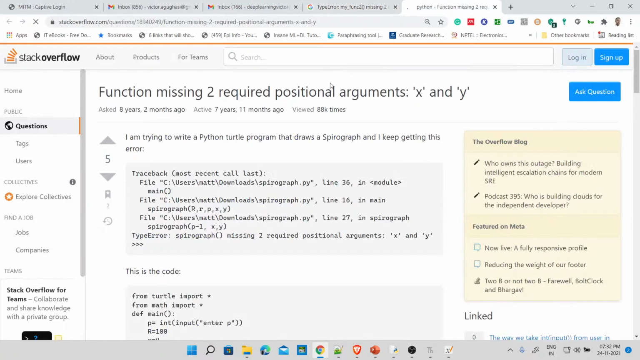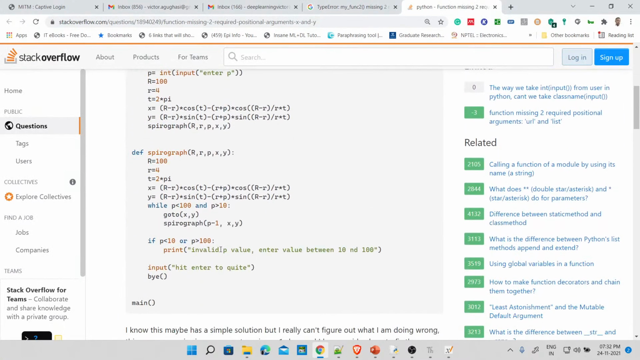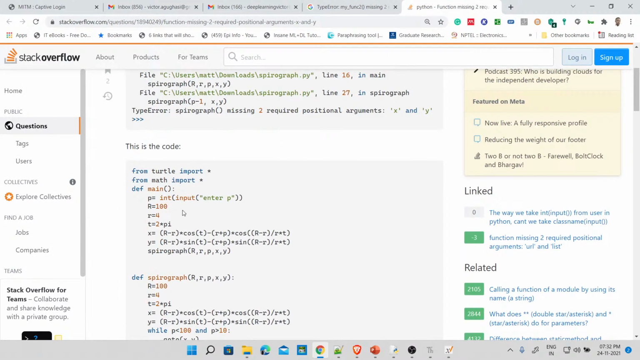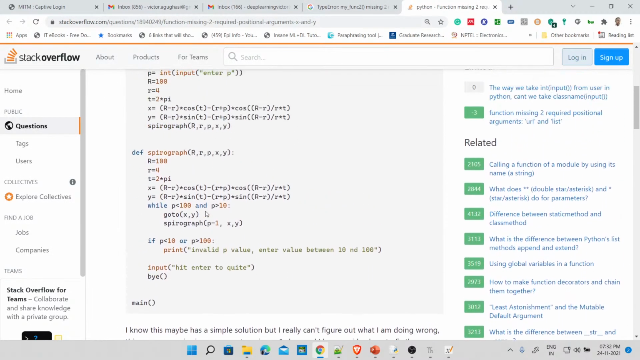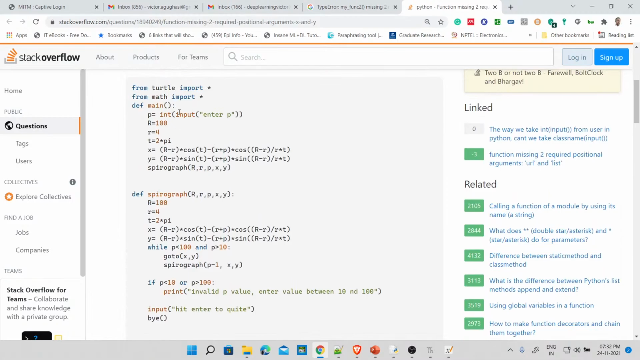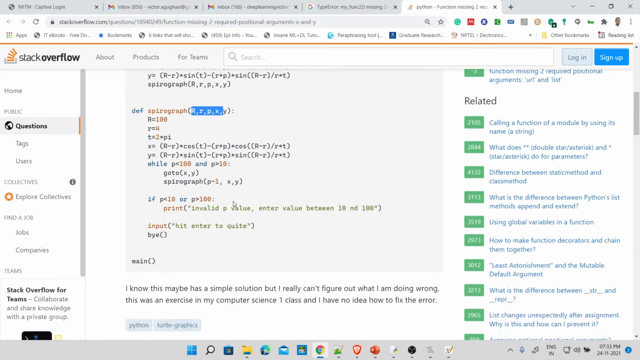Let's open this and see. Forget this guy, he's doing some turtle graphics with that. But here, he has taken how many arguments? 1, 2, 3, 4, 5. When he called it, he called with 1, 2, 3. Did you see that, guys? Look here, spirograph, maybe he wants to draw something. He has taken 1, 2, 3, 4, 5 arguments, but here he has actually called with 1, 2, 3.